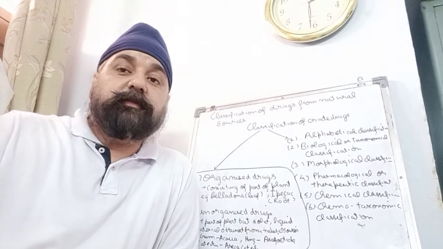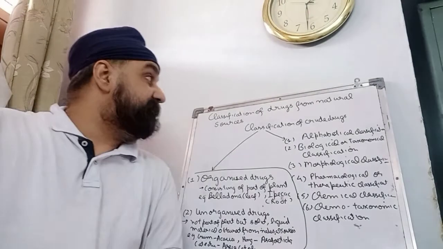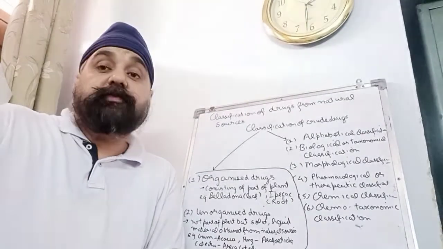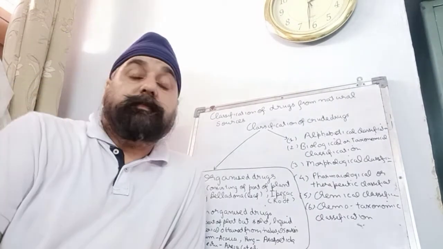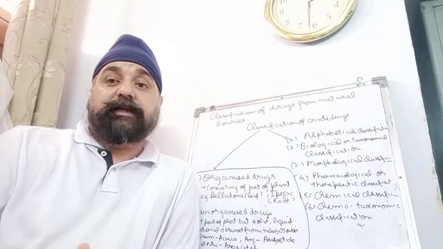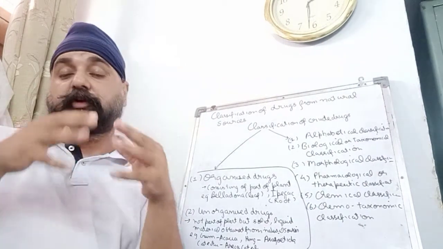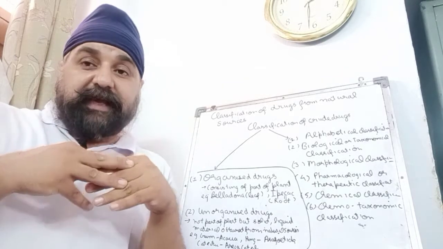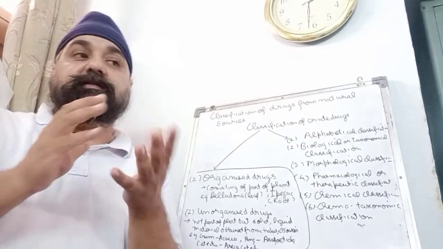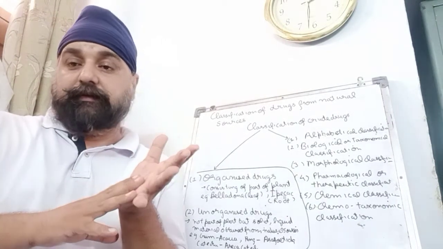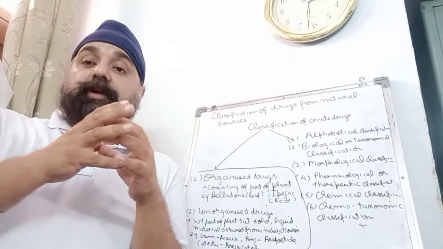Yes, students, today we'll discuss our second topic, that is classification of drugs from the natural sources. Now, what are crude drugs? Crude drugs are the drugs which are obtained from the plant or animal or mineral source as such in the raw form, except some processing like drying, size reduction, peeling, but not other processing. That is called a crude drug.